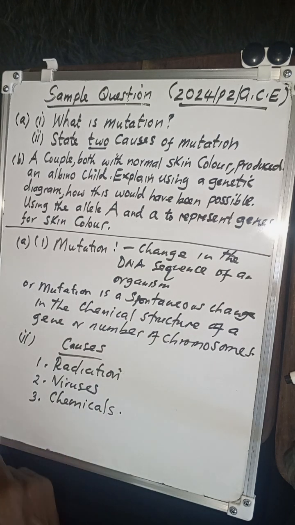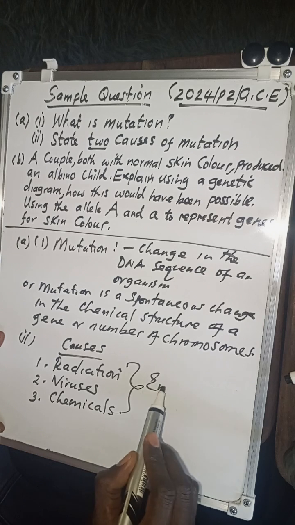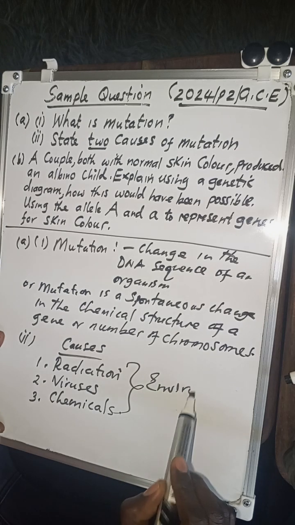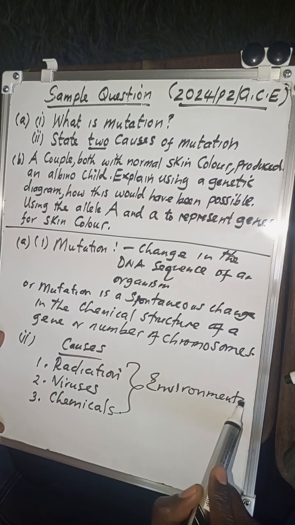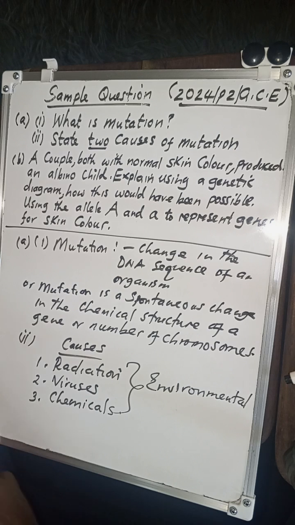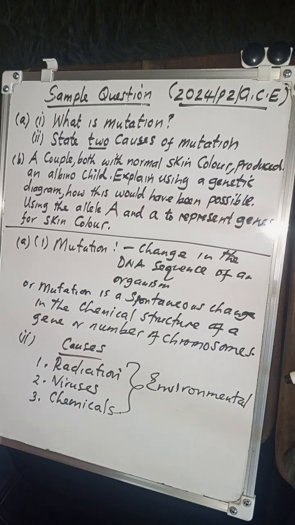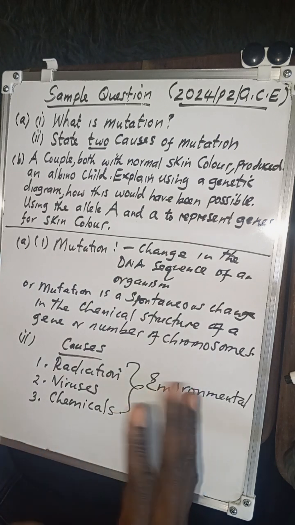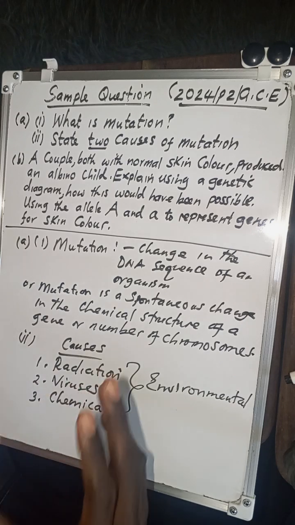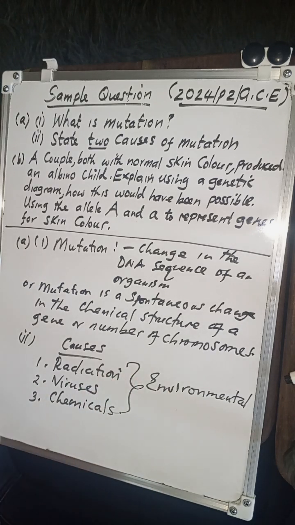Remember, all these are what we called environmental factors that may cause mutation. I talked in my discussion also about natural causes, such as maybe an error during DNA replication when cell division is taking place, or just spontaneous chemical changes that take place in your body that may also cause mutation.